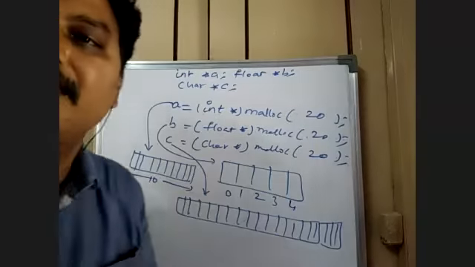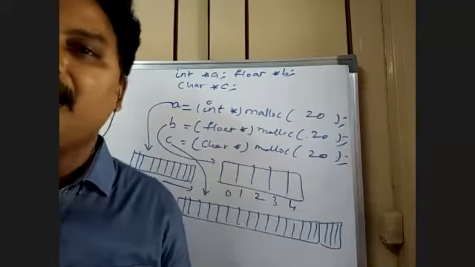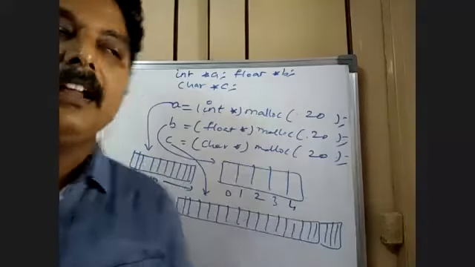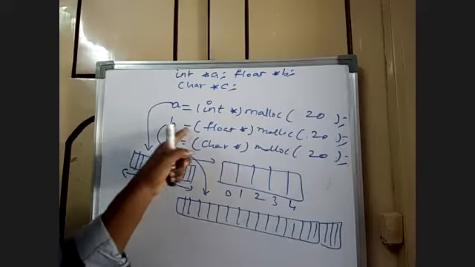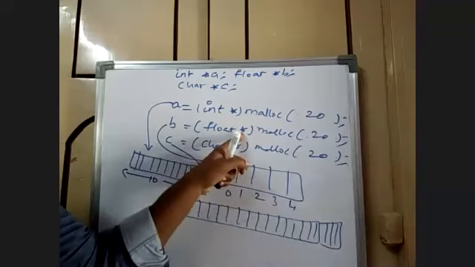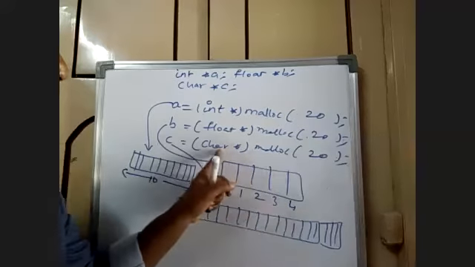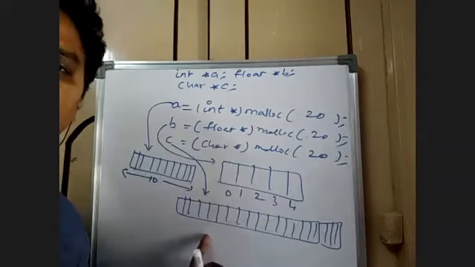The same 20 bytes of memory has got different approaches. In case of integer, the array is like this with 10 elements. The same if I write float star, then the array will be like this. If I write character star for the same 20 bytes, then the array looks like this.